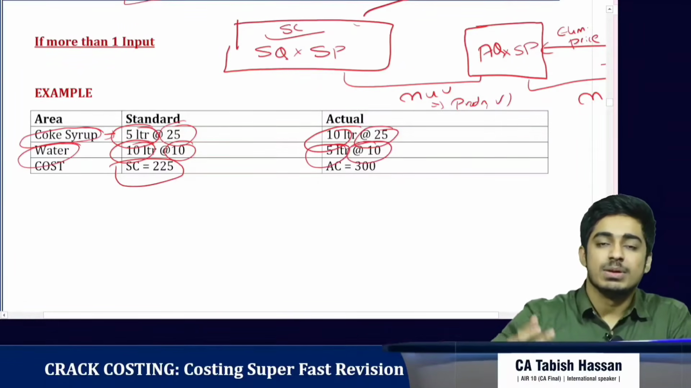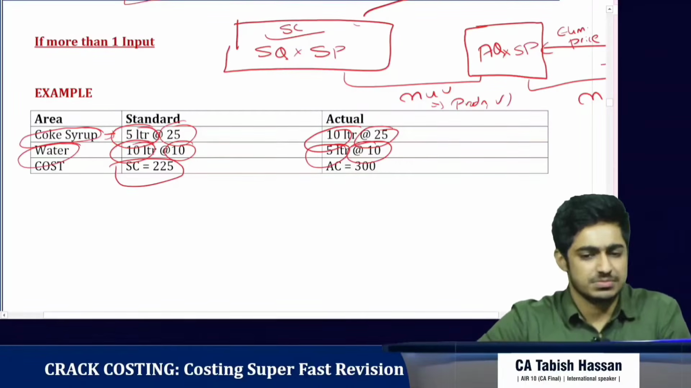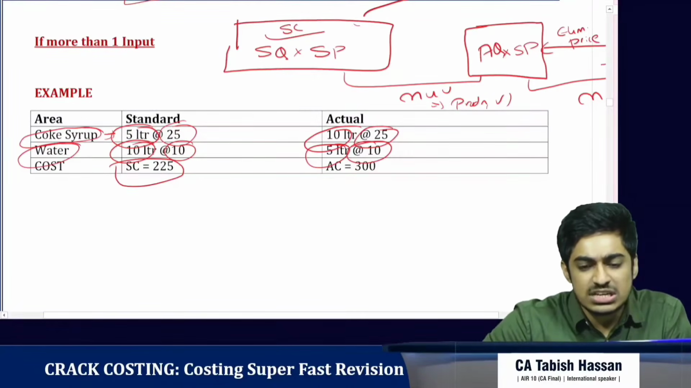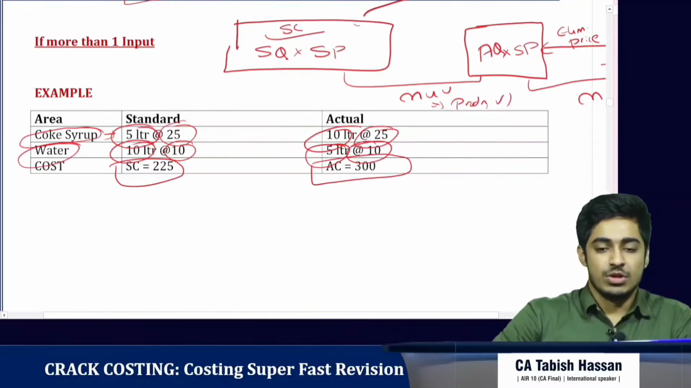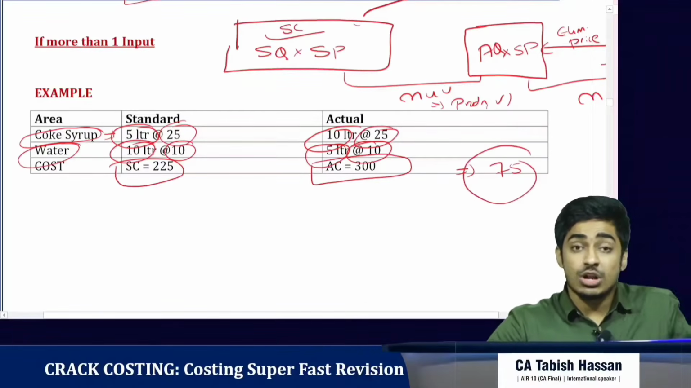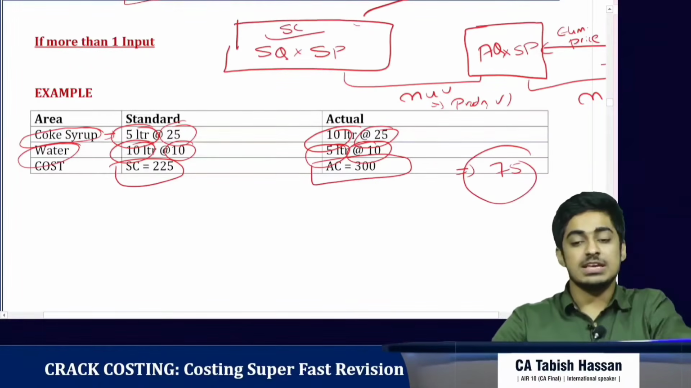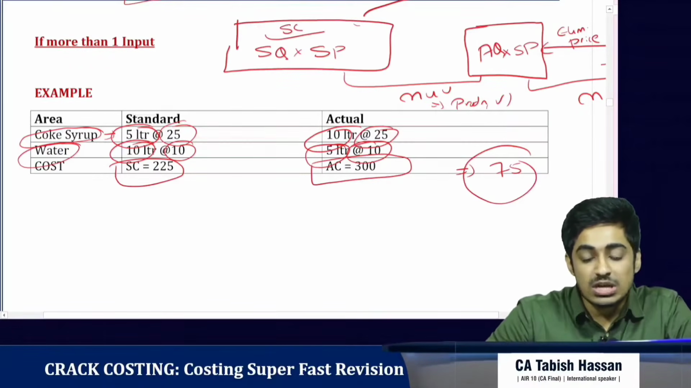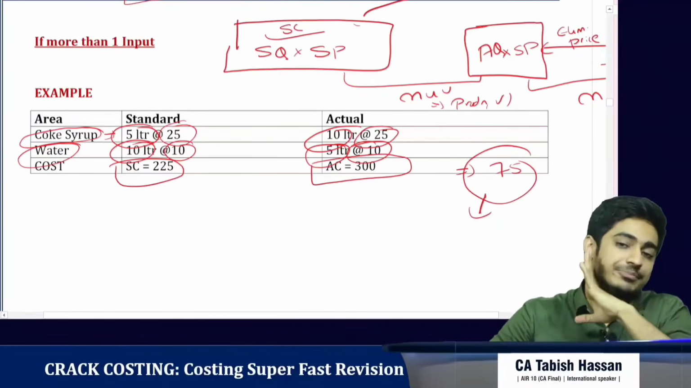People will anyways not know. People will anyways drink Coca-Cola. So we've changed the proportion, and our actual cost has come to 300 rupees. There is a difference in cost of 75 rupees. Our cost has gone up by 75 rupees, so our profit has come down by 75 rupees. Now we are seeing who is responsible.